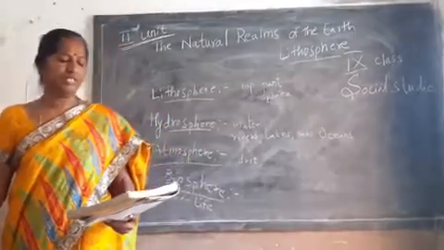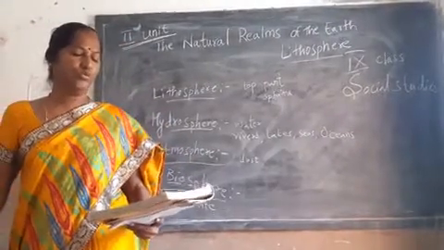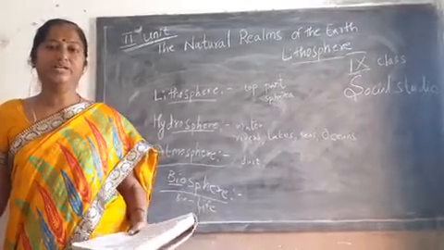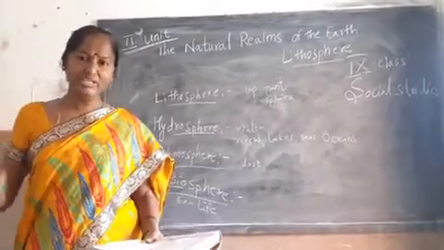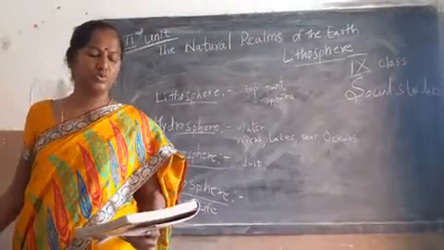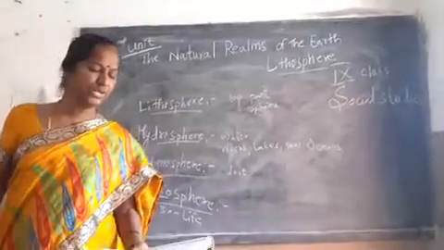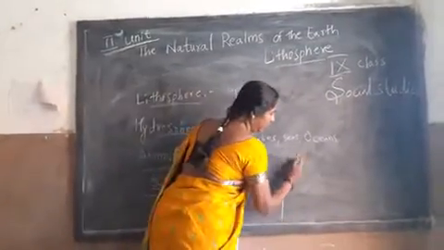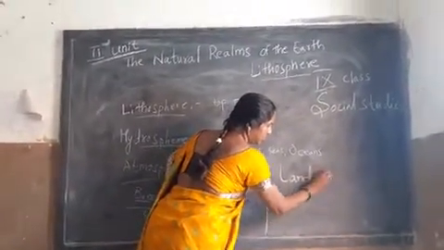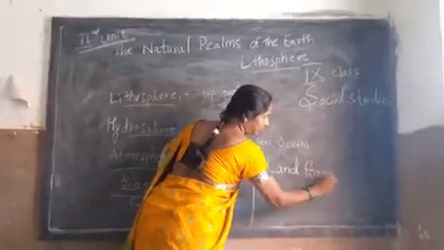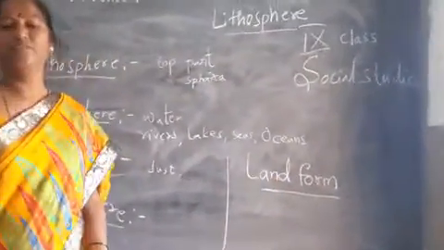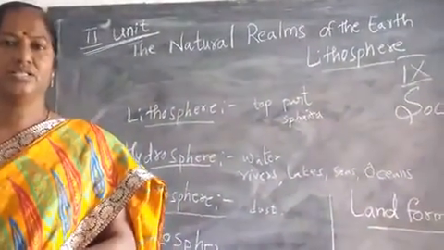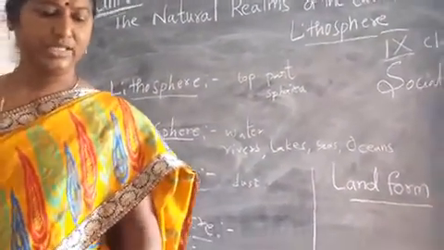Okay. After that, you know what do you mean by rains, what do you mean by mountains, and what do you mean by winds. The next stage comes to monsoons. Now we are going to study about landforms. You know what is a landform? In landforms, we can divide them into mountains, oceans, etc.